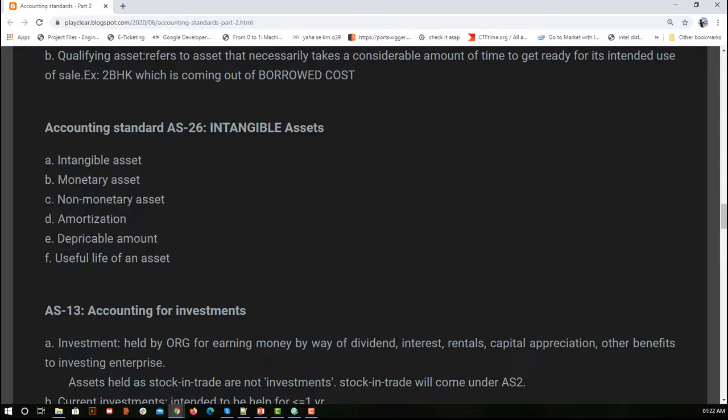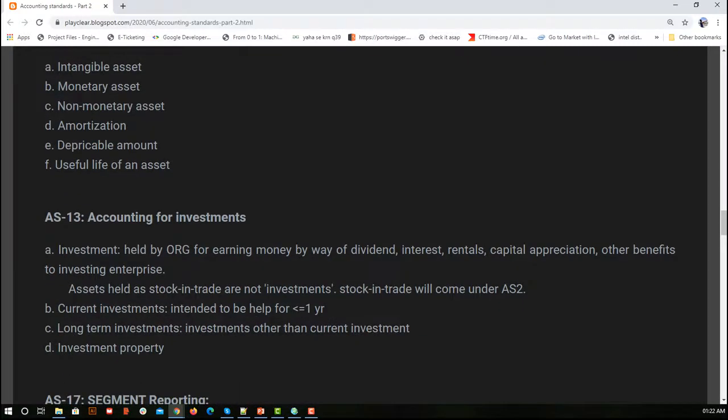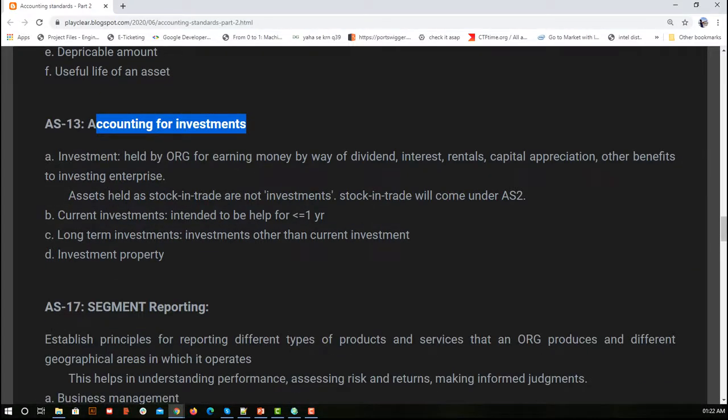Next we have accounting for investments. If you have seen the video on the cash flow statement, there we have seen what operations we consider as operational activities, what activities we consider as investment activities, and what we consider as financing activities. Here we are talking about investment, so if we did some investment in some other company, we are holding our dividends, we are going to get our interest, we are going to get some capital appreciation, and many other benefits.